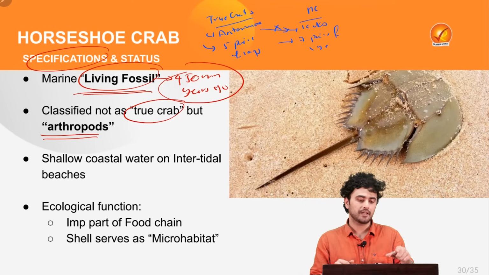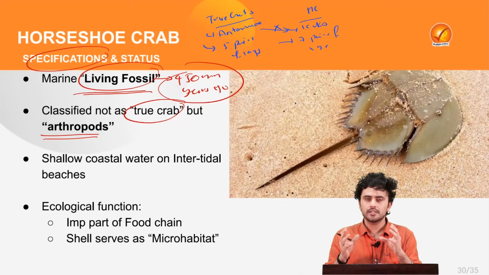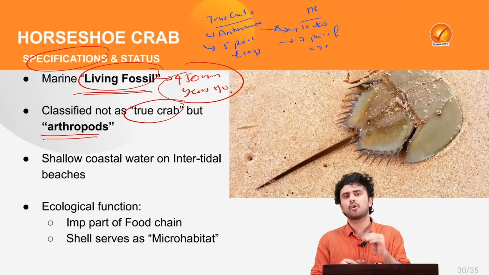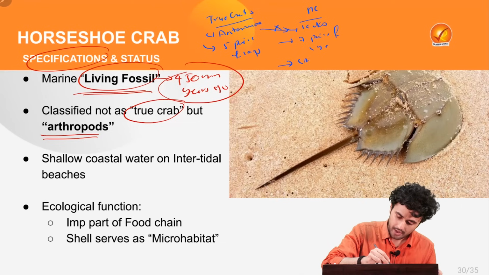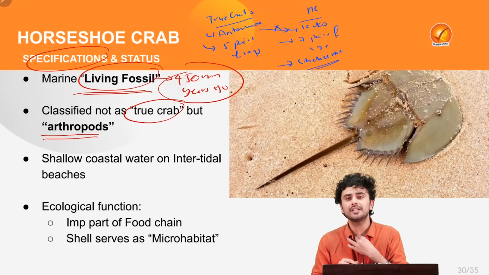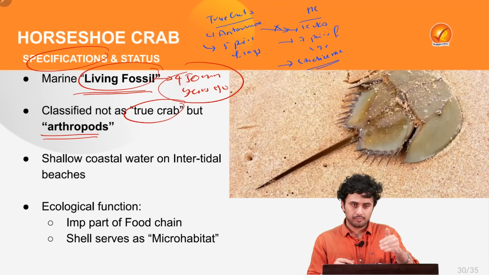At the same time, the horseshoe crab has appendages near its mouth which are called chelicerae. And horseshoe crabs use these chelicerae for picking up the food and eating it.